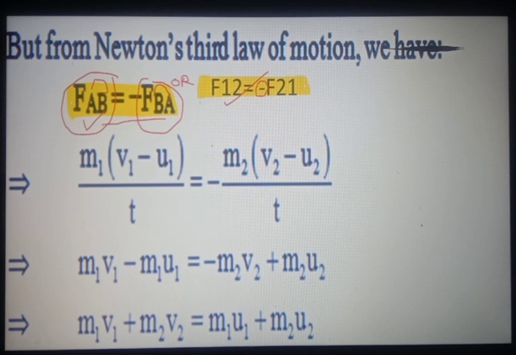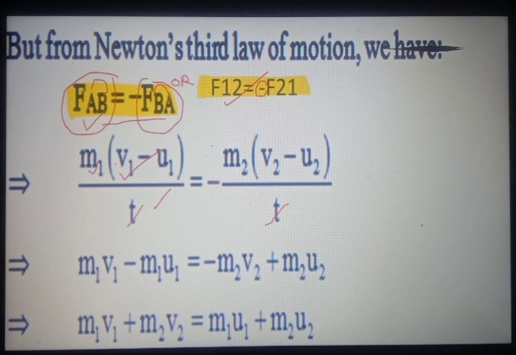Now we will put the values. F12 was equal to m1 bracket start v1 minus u1 upon t, minus sign as it is, F21 was m2 bracket start v2 minus u2 upon t. Now if we compare these expressions, t will get cancelled out on both sides.